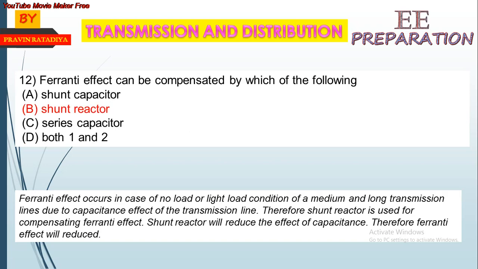Ferranti effect can be compensated by which of the following? The answer is shunt reactor. Ferranti effect occurs in the no load or light load condition of a medium and long transmission line due to the capacitance effect of the transmission line. Therefore, a shunt reactor is used for compensating the Ferranti effect. A shunt reactor will reduce the effect of capacitance, therefore the Ferranti effect will be reduced.